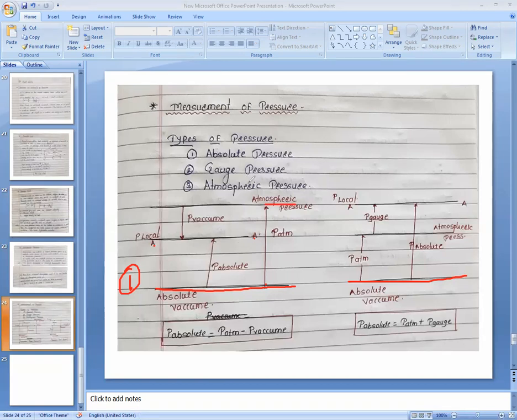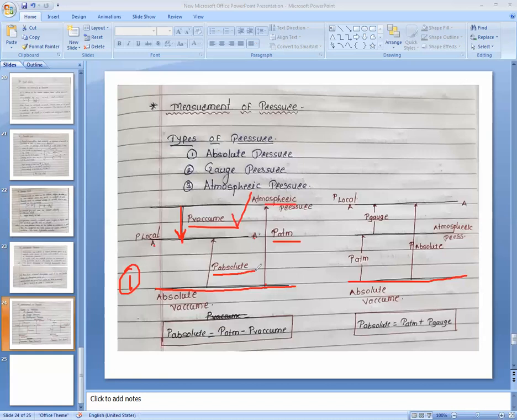So first we will find out the atmospheric pressure. It is our vacuum gauge pressure. We will find out this value, P vacuum. We know P atmosphere, which is atmospheric pressure. We will find out vacuum pressure. So the absolute pressure at point AA, what is meant by absolute pressure?